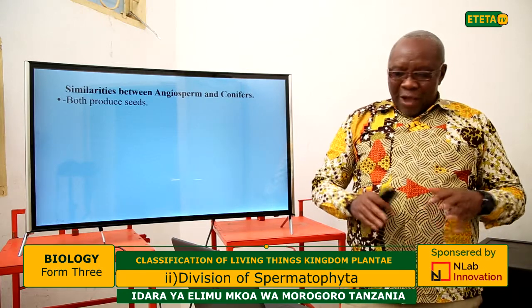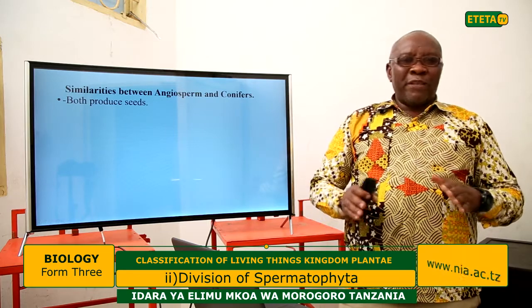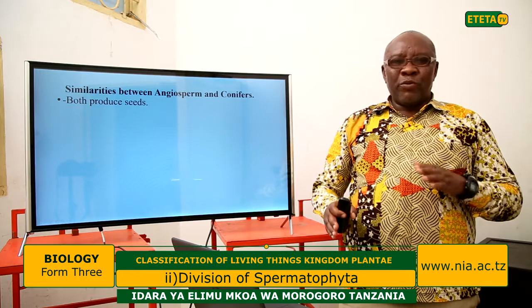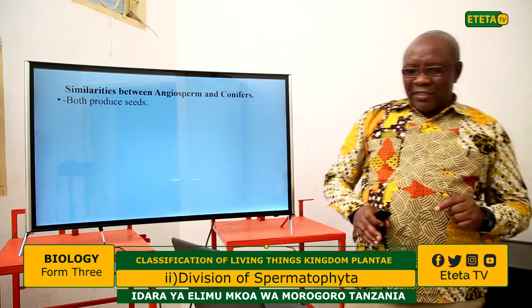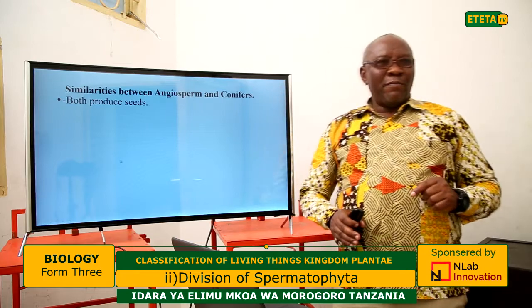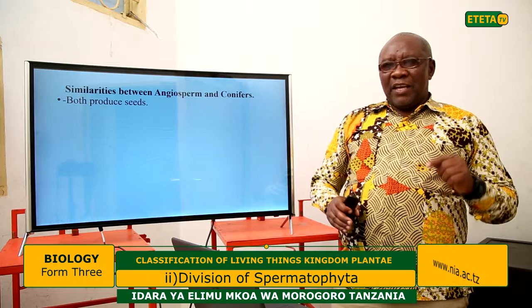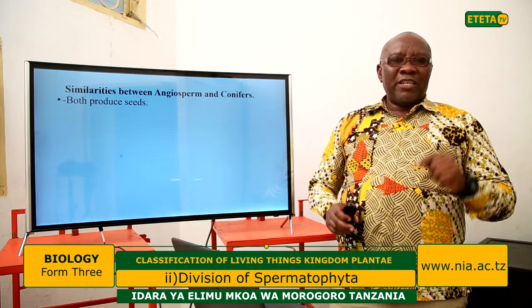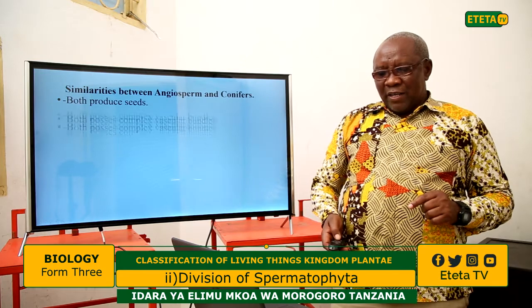If you are asked to give the similarities of the angiosperms, those plants which produce flowers, and those plants which don't produce flowers, known as the conifers: one of the similarities is that both produce seeds, but in conifers the seeds are naked, while in flowering plants the seeds are enclosed inside the ovary.